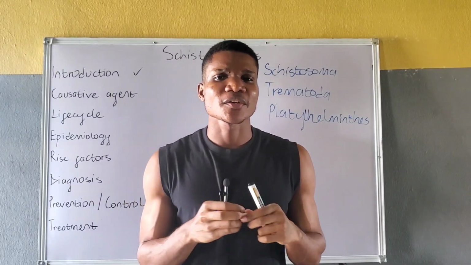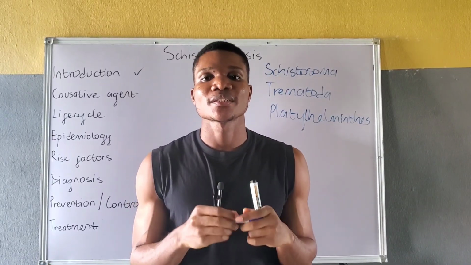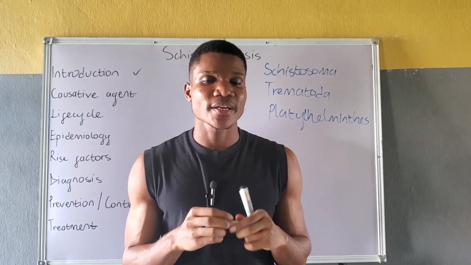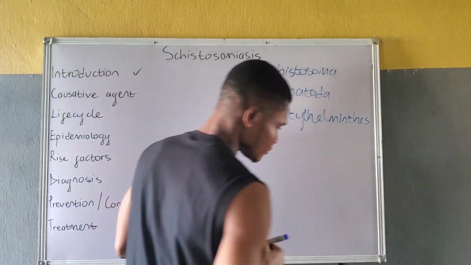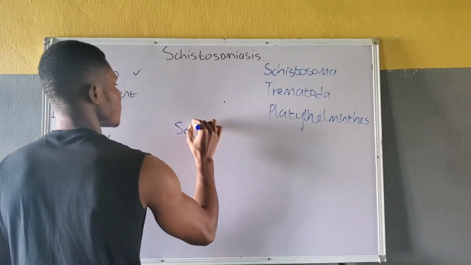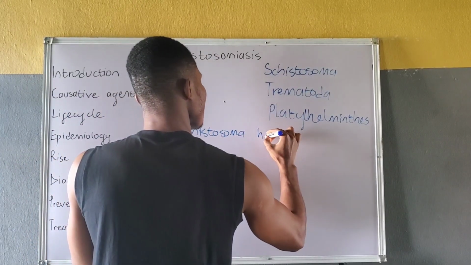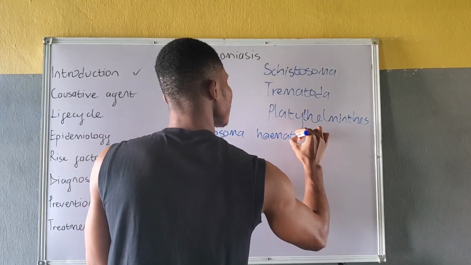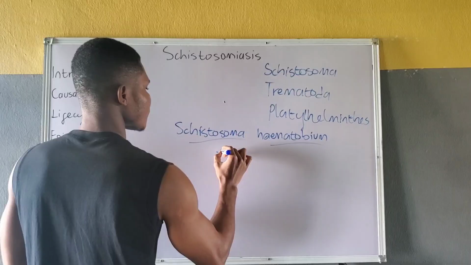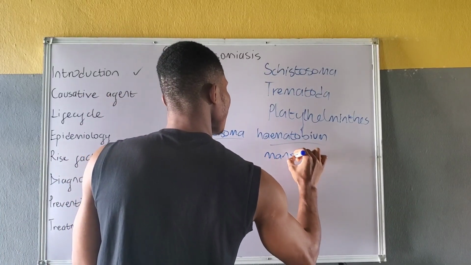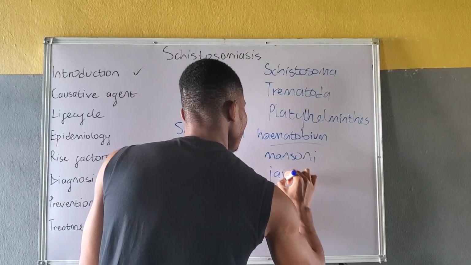The major species of Schistosoma that cause schistosomiasis in humans are basically three, and they include Schistosoma haematobium, Schistosoma mansoni, and Schistosoma japonicum.